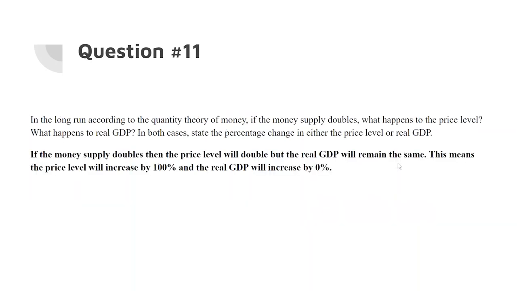With question number 11, if the money supply doubles, then the price level will also double, but the real GDP will remain the same, which means that the price level increases by 100% and the real GDP increases by nothing.